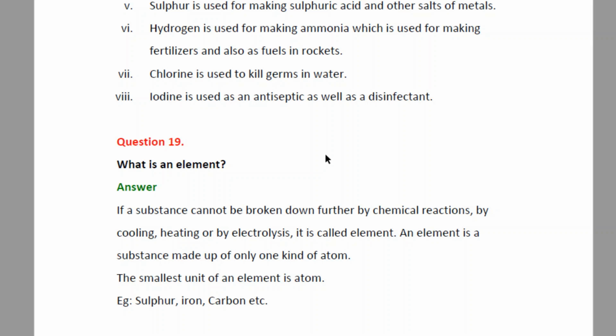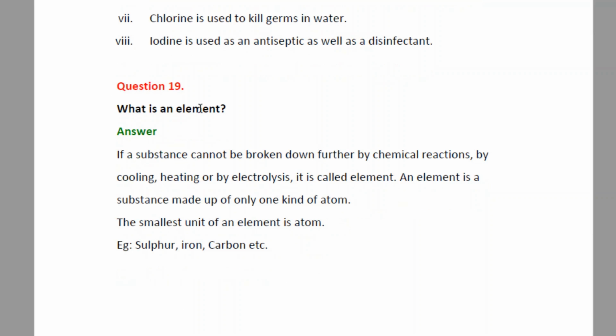Question number 19. These are the extra questions, which are not necessary from your exam point of view, but as it is mentioned, we have included that here also. What is an element? If a substance cannot be broken down further by chemical reactions, by cooling, heating or electrolysis, it is called an element. That is, if we keep on breaking down the substance either by chemical reactions or by cooling, heating or electrolysis, the smallest element which we get, we name it as element.